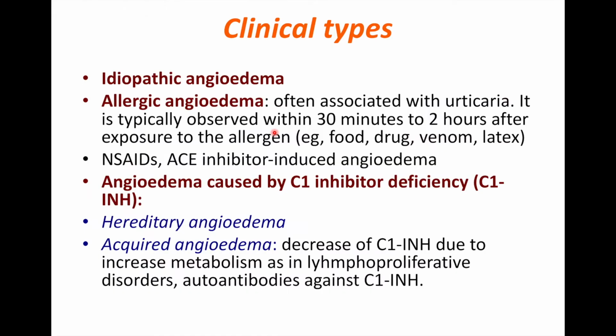The clinical types: we have idiopathic angioedema with unknown cause. We have allergic angioedema, and this type is often associated with the urticaria with the different causes of urticaria said before. And we have angioedema caused by C1 esterase inhibitor deficiencies. This enzyme is very important for the complement system and the fibrinolytic system and other systems in the body. So when we have hereditary angioedema, in most of the cases we have family history, or when we have acquired angioedema due to either increased metabolism as in cases of lymphoproliferative disorders, or the formation of enzyme antibodies like in autoimmune disorders, we might have angioedematous problem.